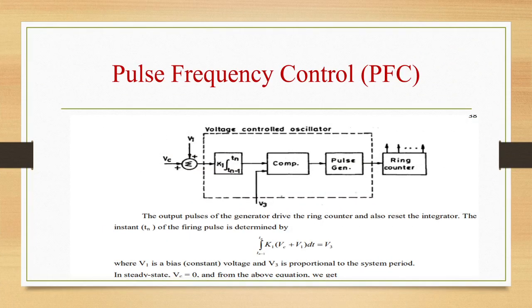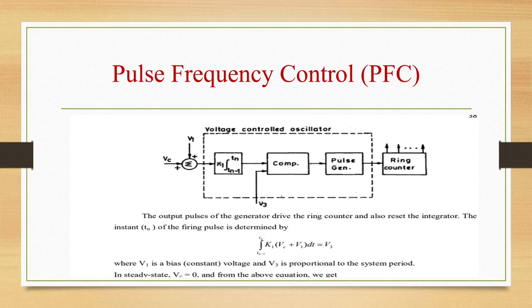In this scheme, a voltage control oscillator VCO is used, the frequency of which is determined by the control voltage VC, which is related to the error in the quantity, which can be current, extinction angle or DC voltage being regulated. The frequency in steady state operation is equal to pf0, where f0 is the nominal frequency of the AC system. The PFC system has an integral characteristic and has to be used along with a feedback control system for stabilization.